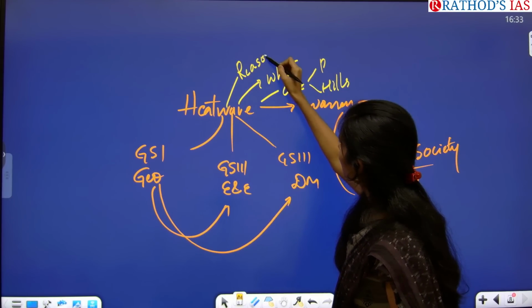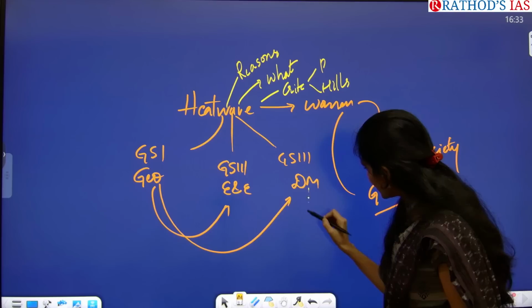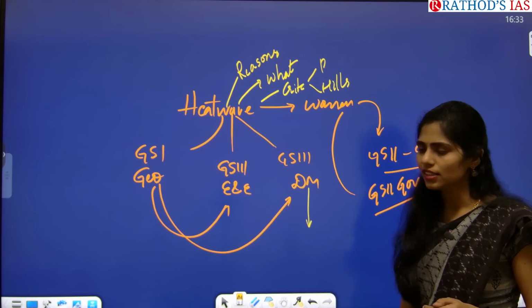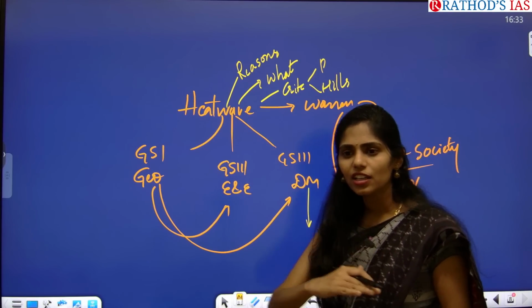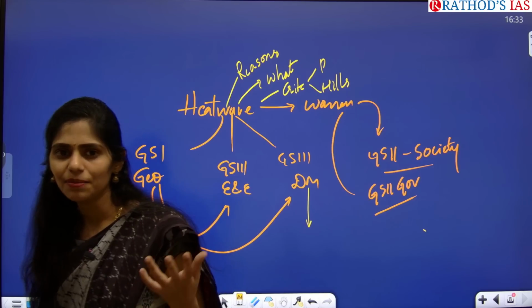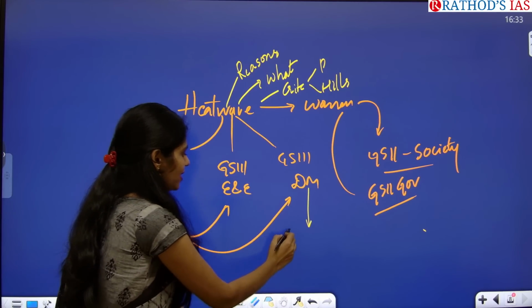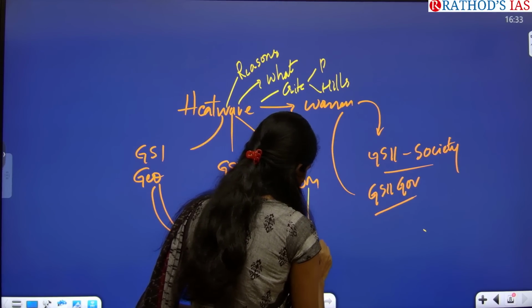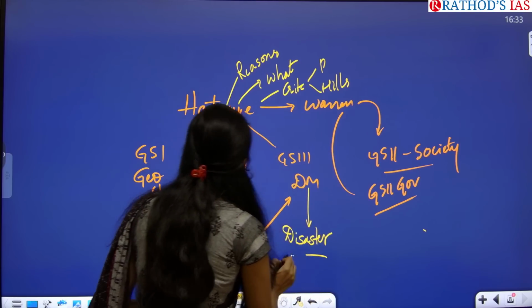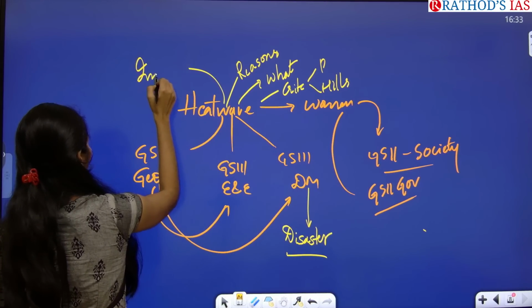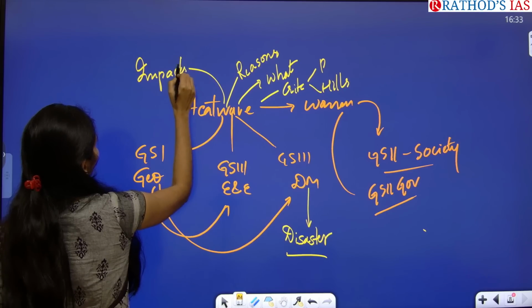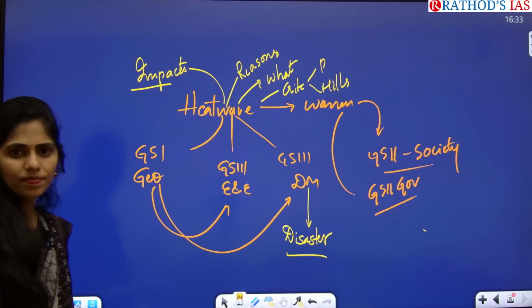Recently from disaster management we discussed one article, that is, increasing temperature in the northern part. We are declaring it as a disaster. So can we add it here? And you have to see what will be the impacts of this heat wave. So these are the dimensions you have to see.